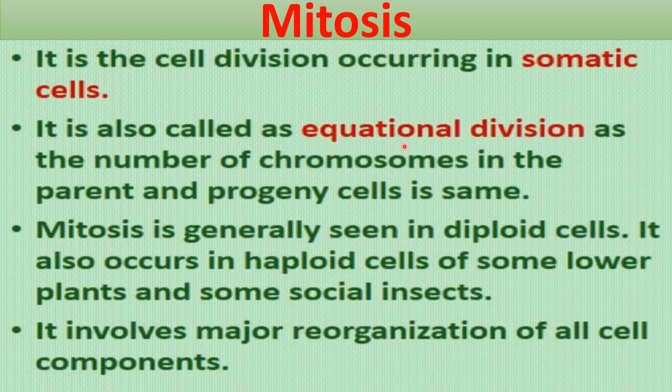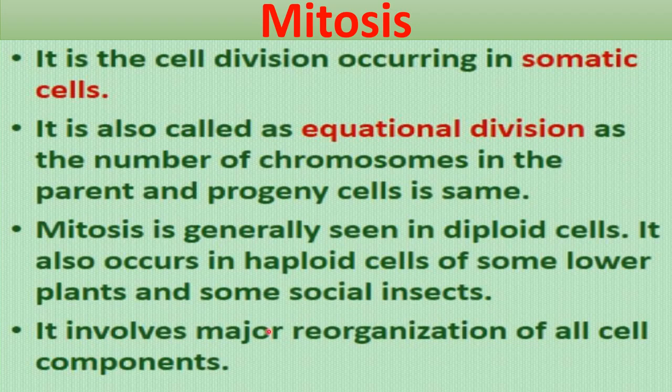It is also called equational division because the number of chromosomes remains the same in the parent cell and progeny cell. So two daughter cells are formed from one cell and the number of chromosomes is the same in those daughter cells also. That's why it is equational division. Mitosis is generally seen in diploid cells. In our body, mitosis occurs in diploid cells, having 2n condition. But in some lower plants like algae and in some social insects, haploid cells also show mitosis division.